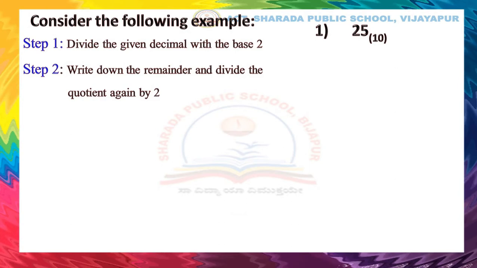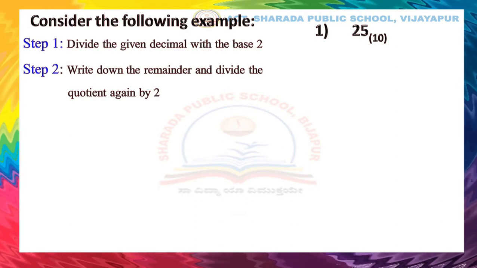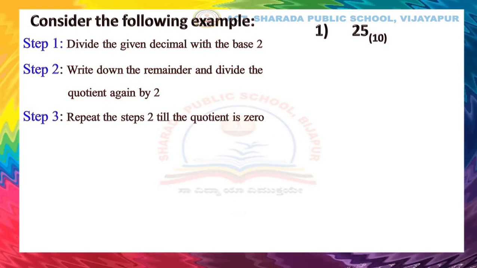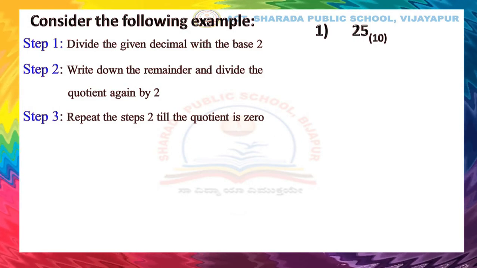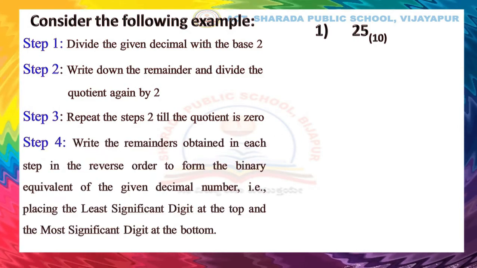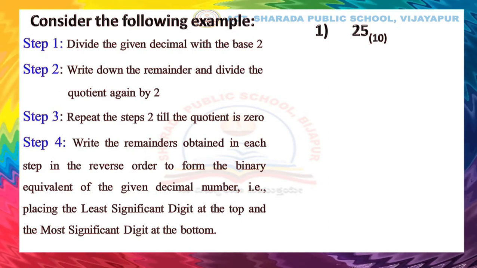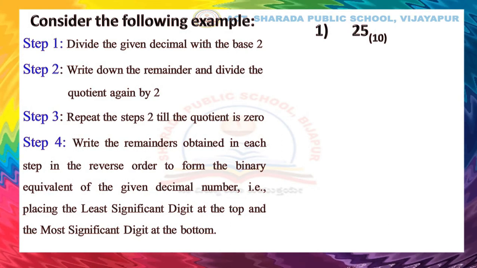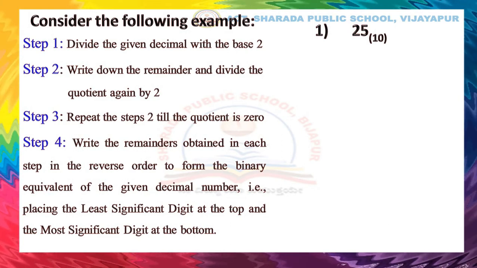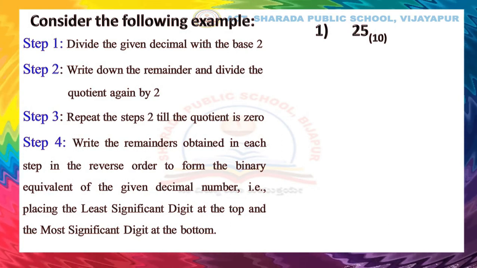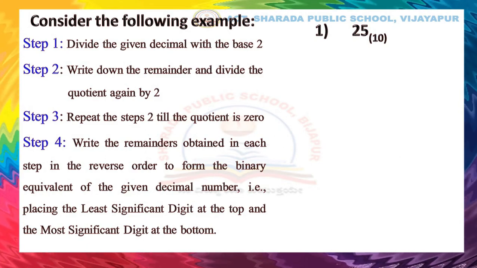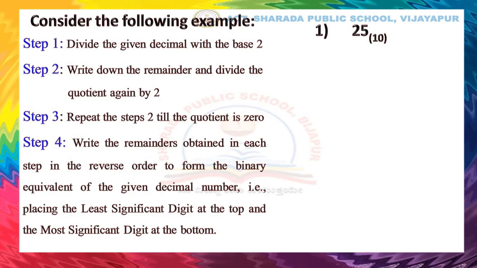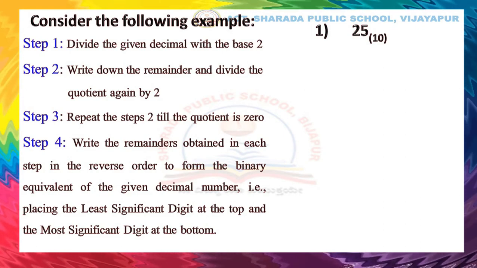Step 2: Write down the remainder and divide the quotient again by 2. Step 3: Repeat step 2 till the quotient is 0. Step 4: Write the remainders obtained in each step in the reverse order to form the binary equivalent of the given decimal number. That is, placing the least significant digit at the top and the most significant digit at the bottom.